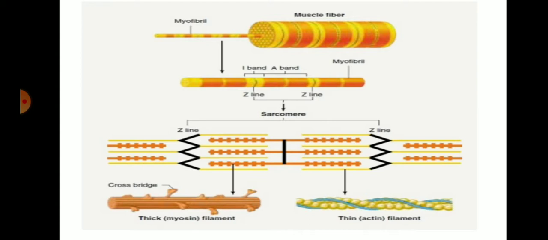So this is the figure of the muscle fiber. In this figure you can see that this is the muscle fiber, which consists of myofibrils. Myofibrils are made up of sarcomeres. So this is the structure of the sarcomere, which consists of the I band, A band and Z line. This Z line bounds the I band and A band. Basically there are two types of filaments present, that is the thick filament, which is made up of myosin, and the thin filament, which is also known as the actin filament.